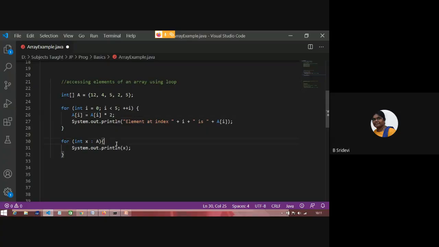Those things I am printing. That means I am changing the content of my array. This is needed when we do some computation. But here, this is completely valid.